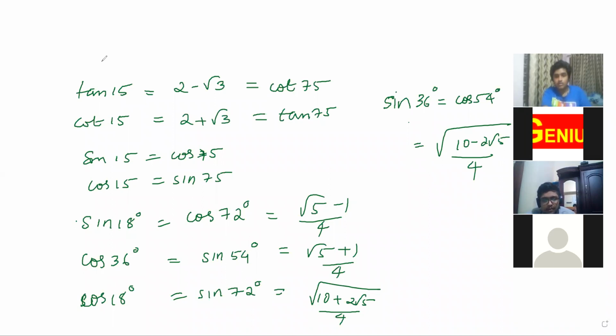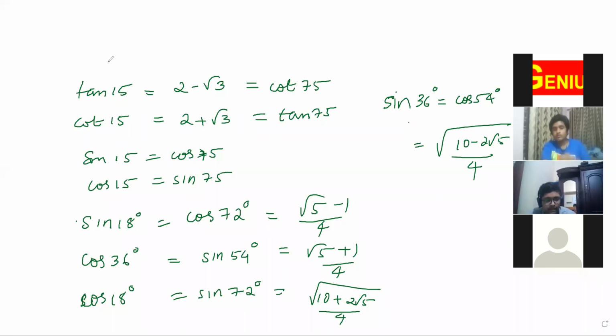Okay, so you have to by heart this. By heart these values also. Based on these values, I'll be giving some questions for your next test. Also remember, please copy down this. They have directly asked questions for NDA, like what is the value of cos 36. So it would be good if you study these values. You'll be getting 4 marks if it is correct, without doing anything. So by heart that would be good.